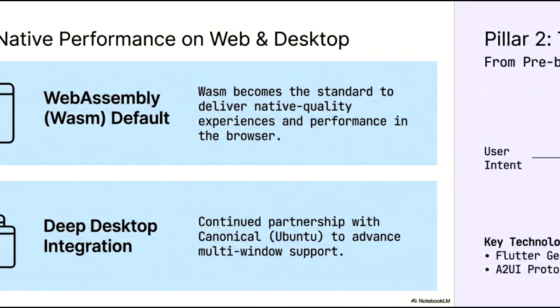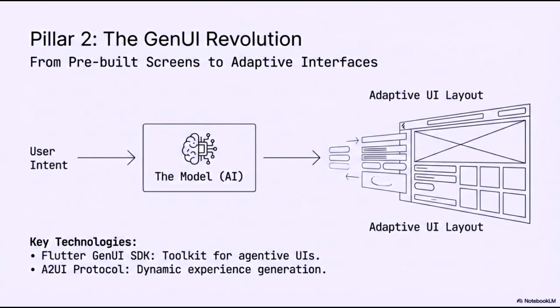Pillar 2 focuses on the GenUI revolution, marking a fundamental shift from traditional pre-built screens toward intelligent, adaptive interfaces. Rather than relying on static layouts, this approach begins with the user's intent. This intent is processed by the model, an AI-driven engine that dynamically generates a customized interface.